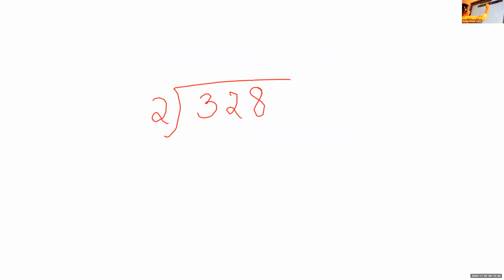So children, I'm going to write one small 3-digit number. We learned this last year, I know: 328 divided by 2. This is a 3-digit number and a 1-digit number. We studied all this last year, but we are going to revise again.